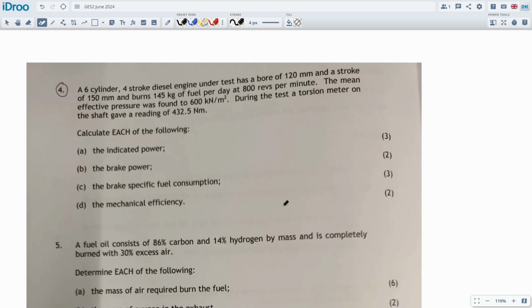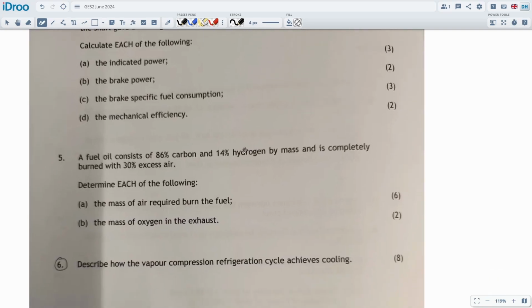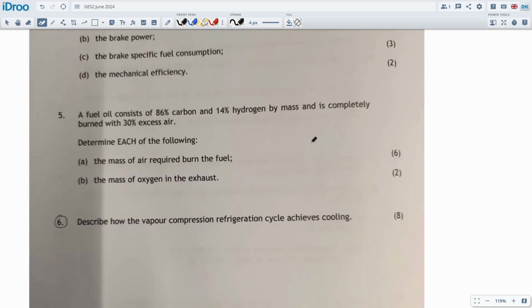Big chunky diesel engine equation. Pretty tough to get all the brake specific fuel consumption and everything as usual, but nothing special on that. 10 marks. I don't think there's anything spooky. Number 5 is the combustion equation, which is a simplified combustion equation. You can see it's only a line and a half of data, which is pretty good. It means it's quite easy to work with.